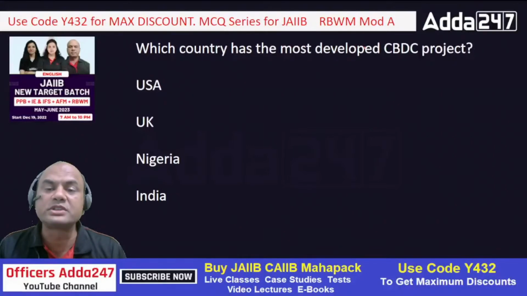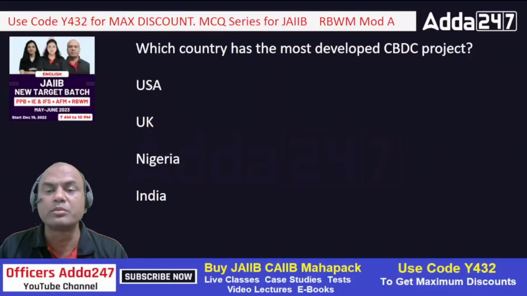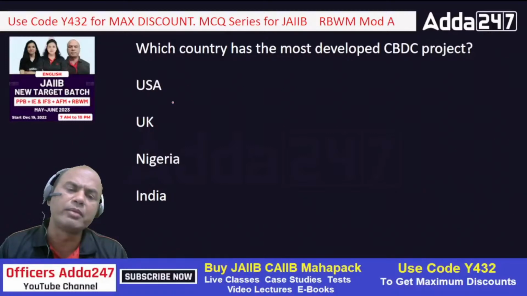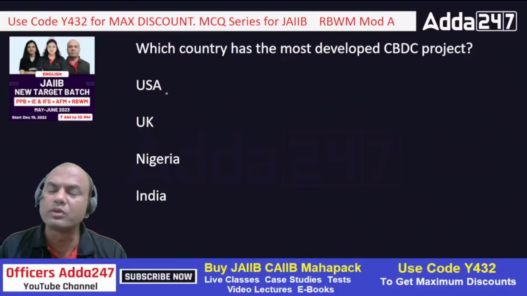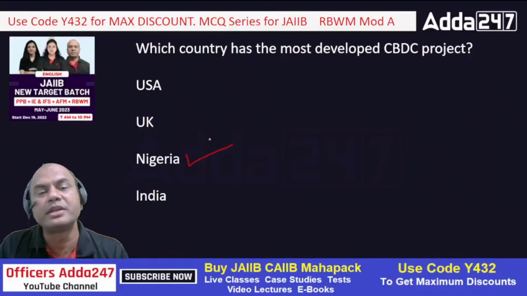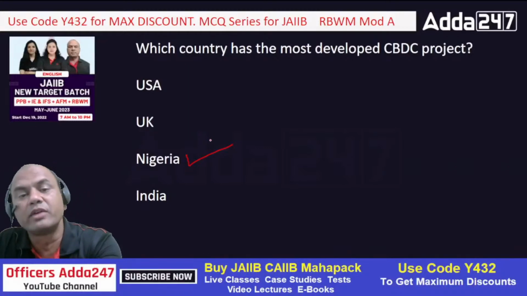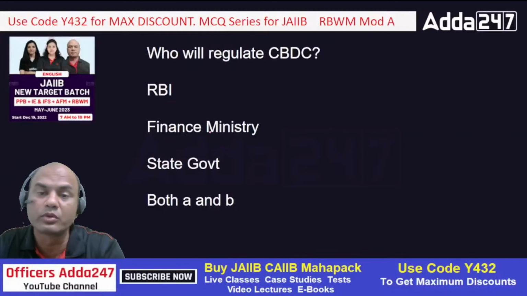Which country has the most developed CBDC? Now, most developed. USA, big company, big country, everyone is developing, right? USA, UK, Nigeria, India. Which has the most developed CBDC project? Many of you are typing USA. No, the answer is Nigeria. Nigeria has the most developed CBDC project. So this is the advantage. The one who cracks the CBDC code will rule the world.